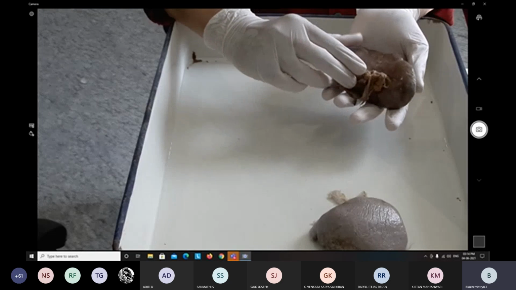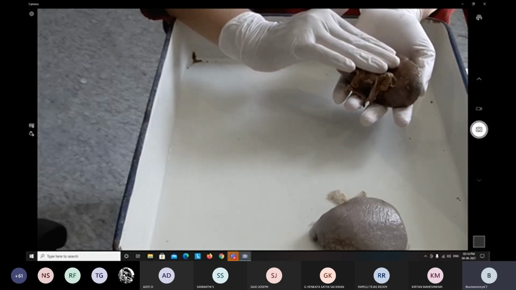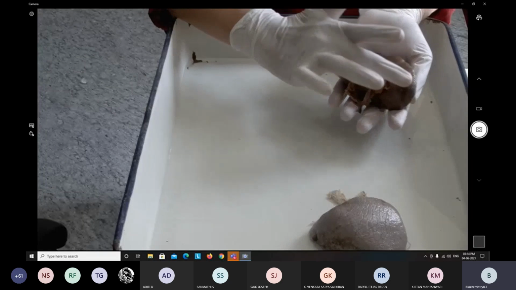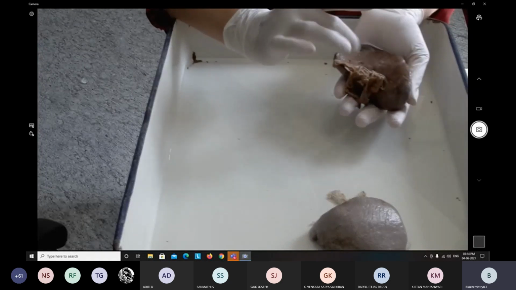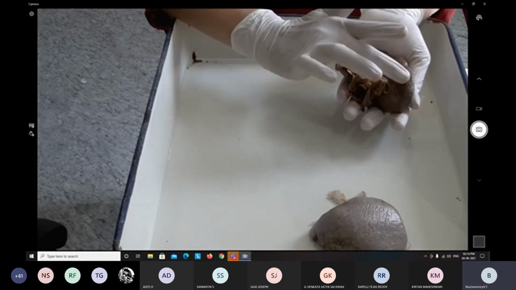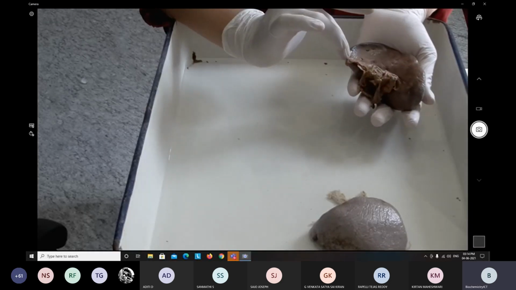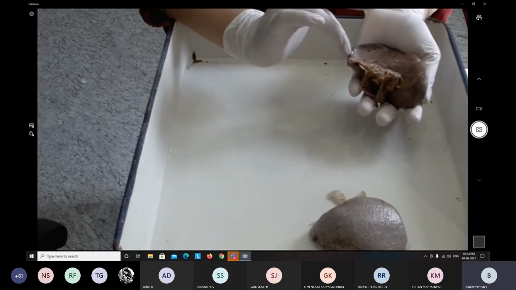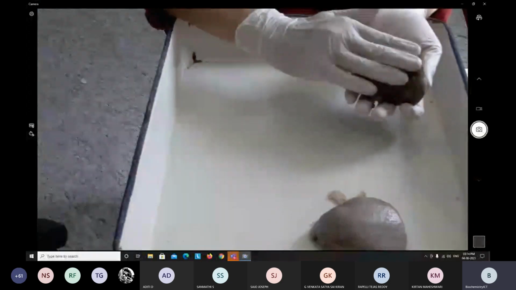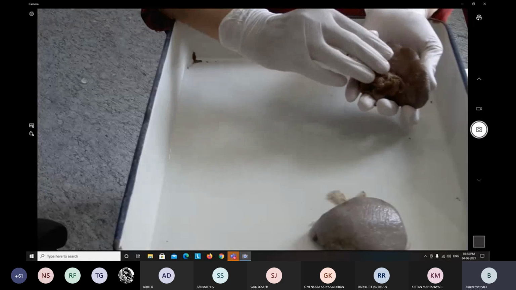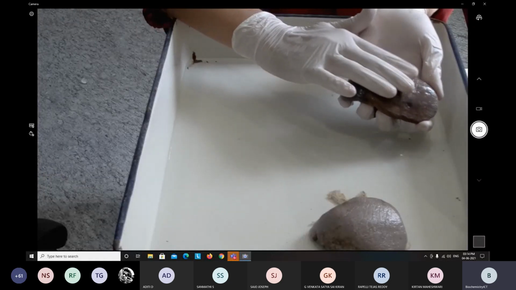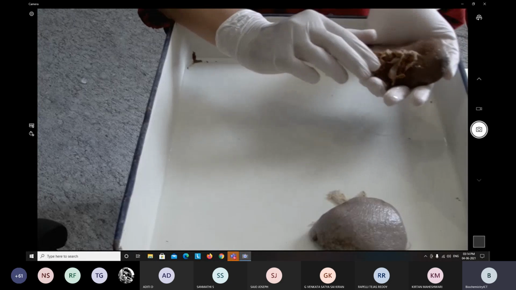Now, the external features: two ends, anterior end and posterior end. Anterior end is pointed, directed downward and forward. Posterior end is broad and wide. Now, this is the visceral surface. This one is the diaphragmatic surface.